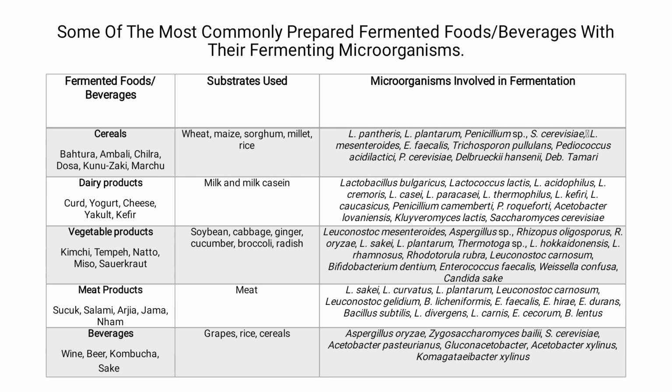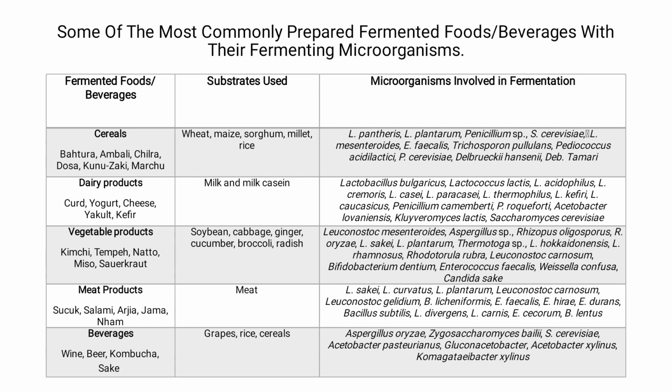Microorganisms like Leuconostoc mesenteroides, Aspergillus species, Rhizopus species, etc. act on various substrates such as soybean, cabbage, ginger, cucumber, broccoli and radish and produce various fermented vegetable products.